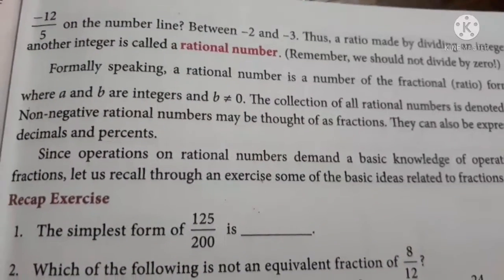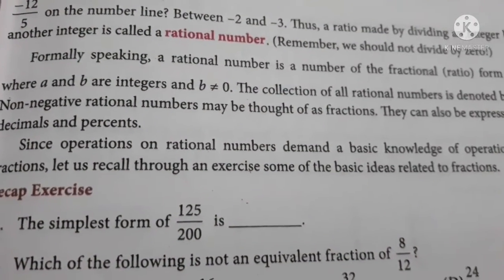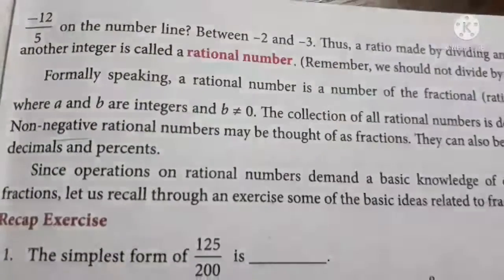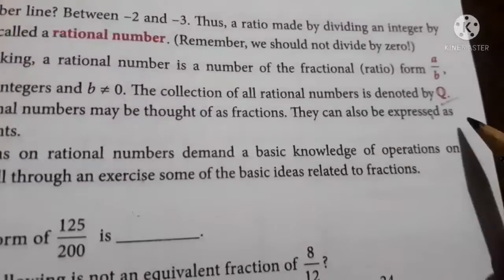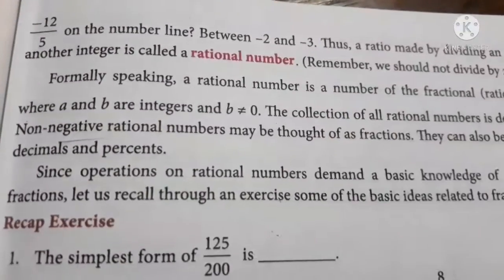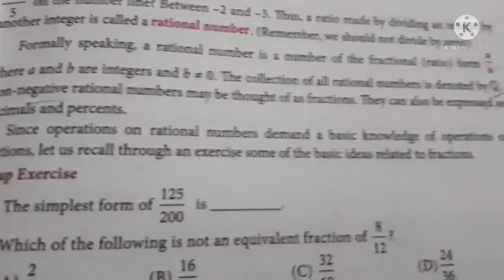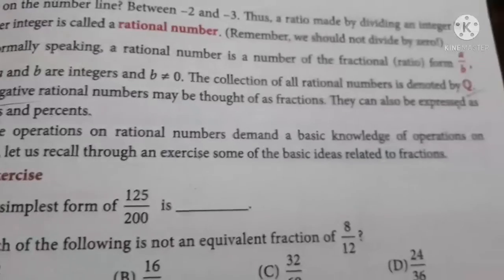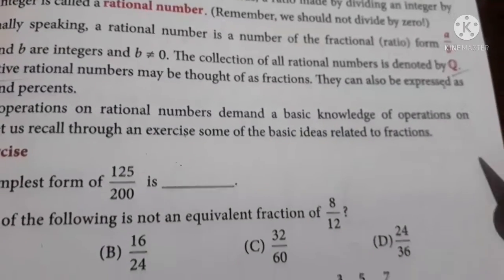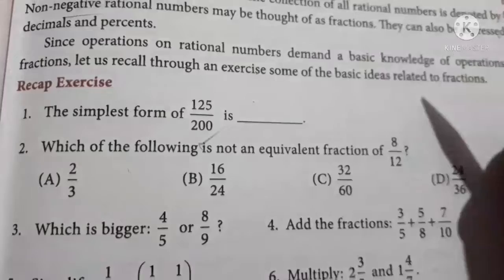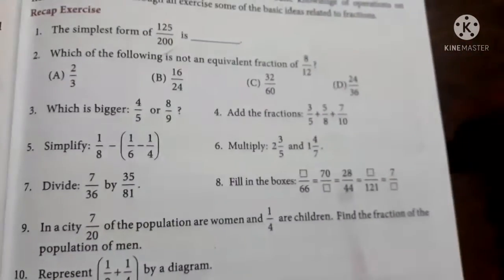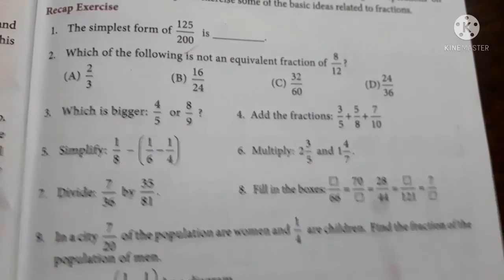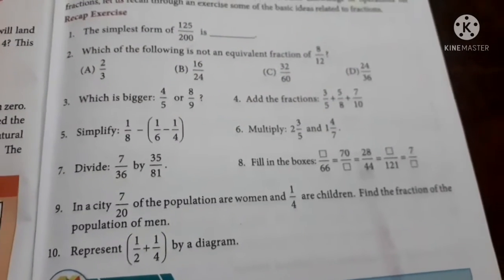Non-negative rational numbers may be thought of as fractions. Non-negative rational numbers means positive rational numbers, which we can call fractions. They can also be expressed as decimals and percents. Since operations on rational numbers demand a basic knowledge of operations on fractions, let us recall through an exercise some of the basic ideas related to fractions. We know how to do this, right? This is a simple recap exercise which you should complete in your classwork and send a photocopy.